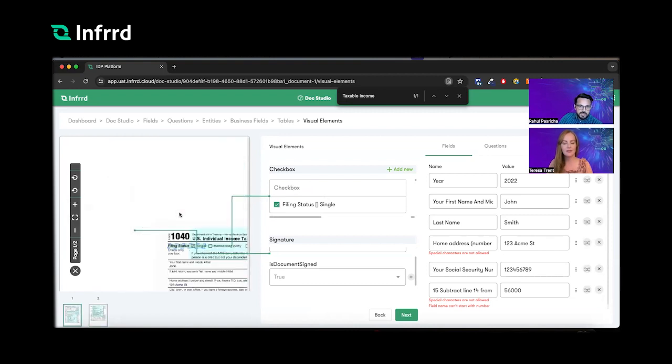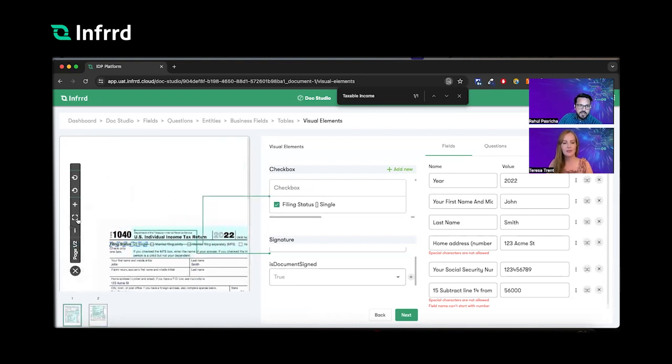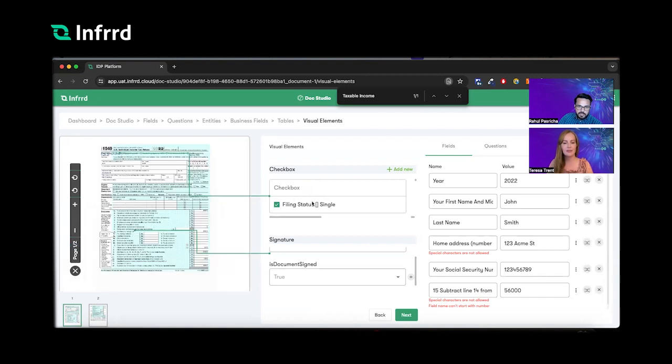This specific form was filed individually, as a single person. So the filing status was identified as a checkbox, and it says this income tax return was filed single. That looks pretty cool. We were able to figure out all the key values, the signature, along with the checkboxes.